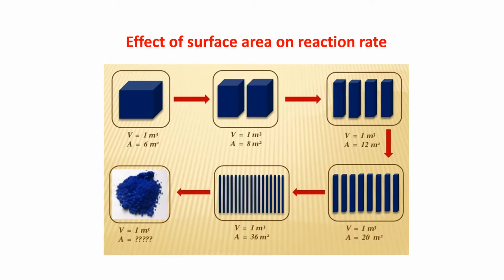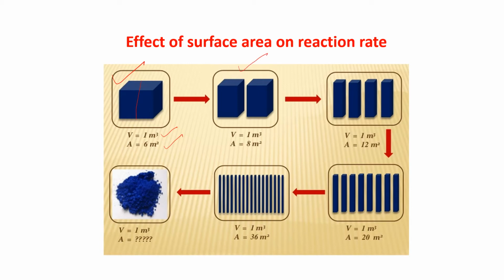Now this slide shows how the surface area of a solid increases by subdividing it. See the first one. Let us take this cube, which has all sides of 1 meter. So its volume is 1 meter cube and its surface area is 6 meters square because it has 6 surfaces. Now I am dividing it into 2 parts.